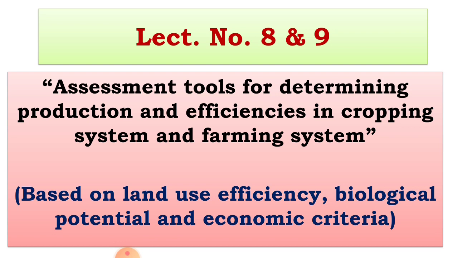In this lecture, the various tools or formulas are used for calculating whether the cropping system and farming system are beneficial or not beneficial to the farmers. By using these formulas, we are calculating the production efficiencies in cropping system and in farming system. These efficiencies are based on land use efficiency, biological potential and economic criteria. Okay, these assessment tools are classified into three groups, based on land use efficiency, based on biological potential and based on economic criteria.